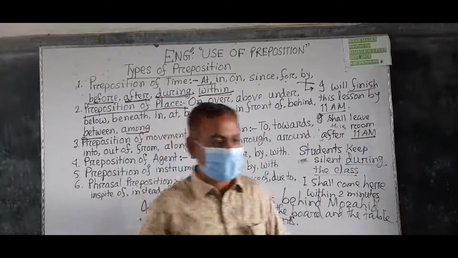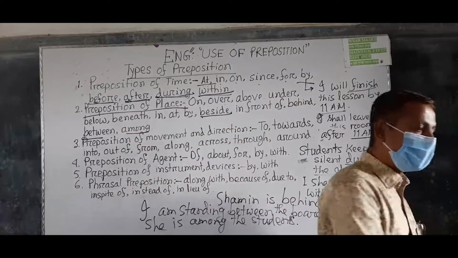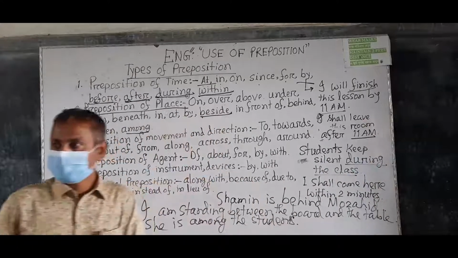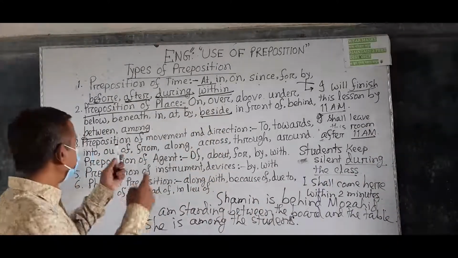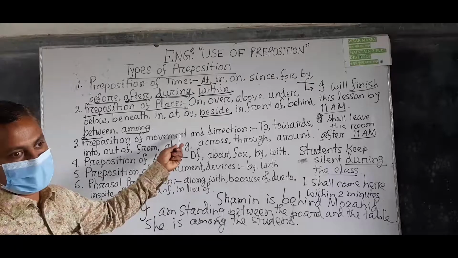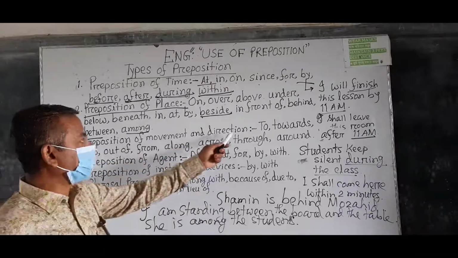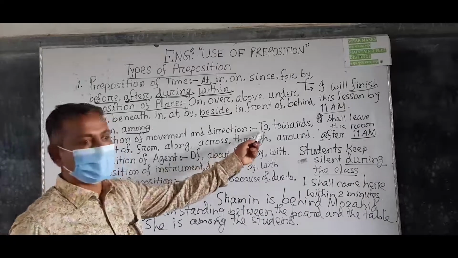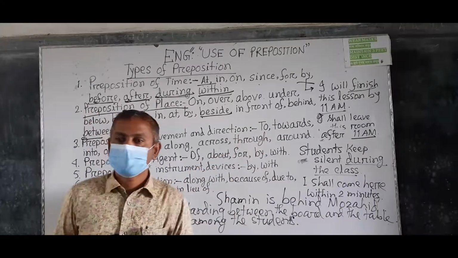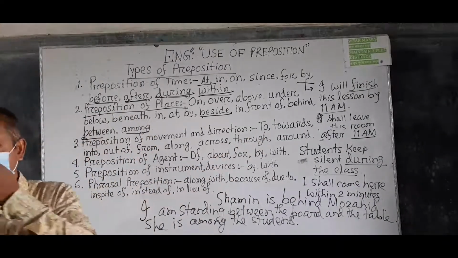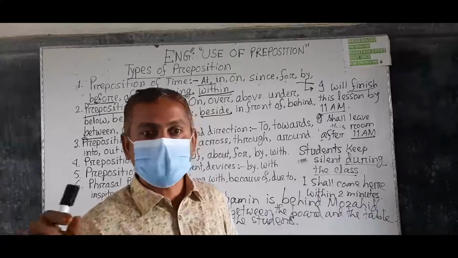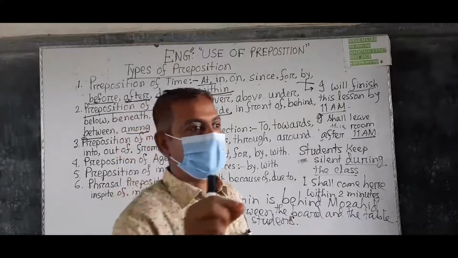Movement means I am moving. Understand? And to express movement, you can use this type of preposition. Prepositions of movement and direction are: to. To means someone's movement to a destination.